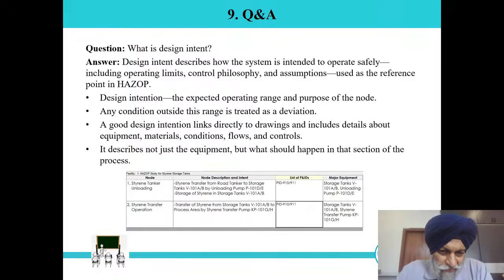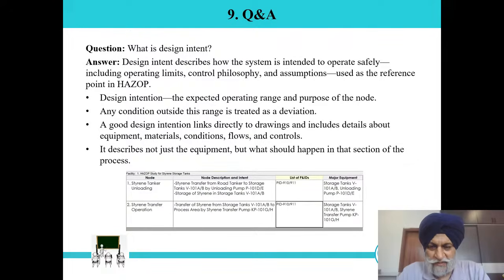So suppose there are a few examples given, such as styrene tanker unloading. The design intention here is styrene transfer from the road tanker to storage tank B101AB by unloading pump P101DE. Second, storage of styrene in the storage tank. So these are the two design intentions for this particular node.